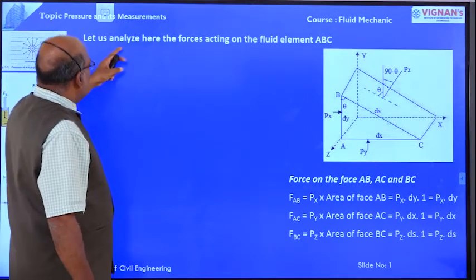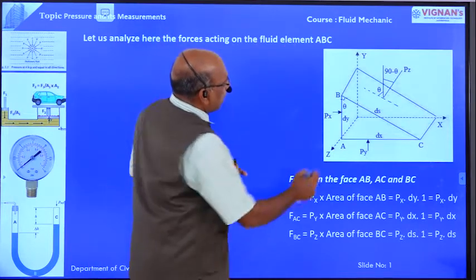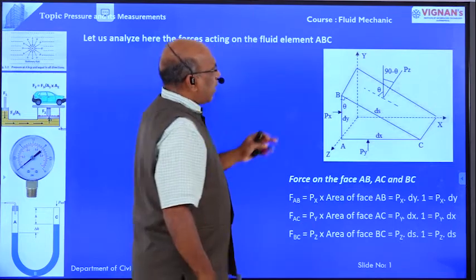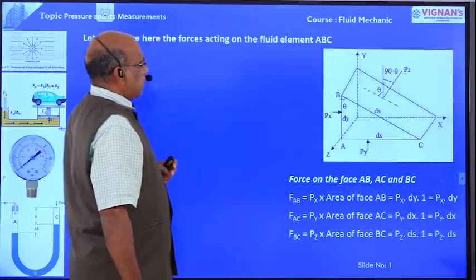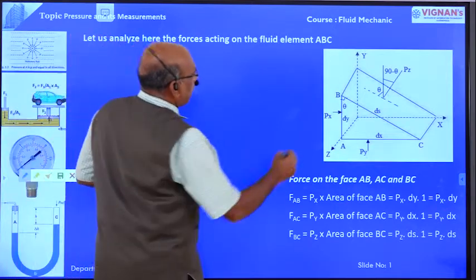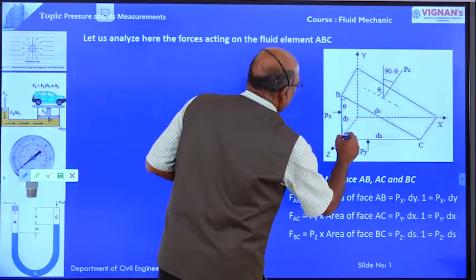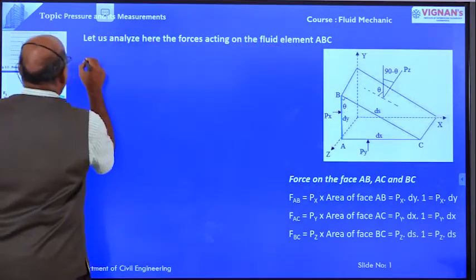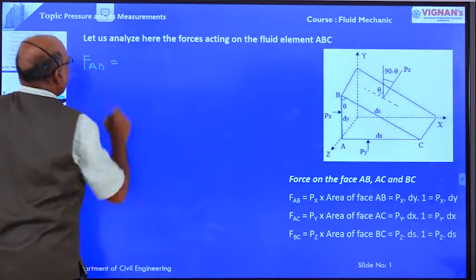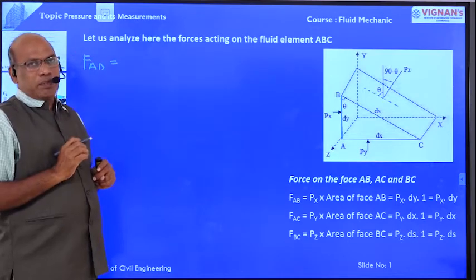Now let us analyze the forces acting on the fluid element ABC. What are the forces acting on this fluid element? First, the force acting on face AB. Force is equal to stress into area.